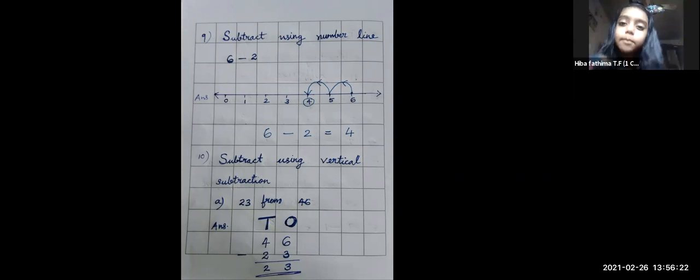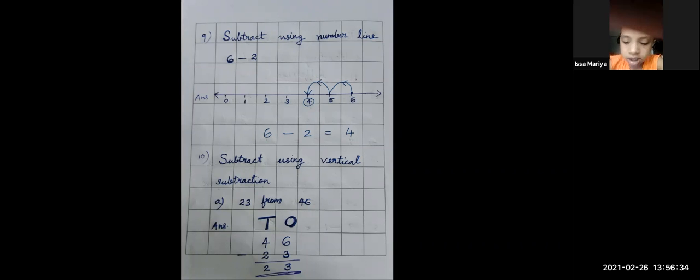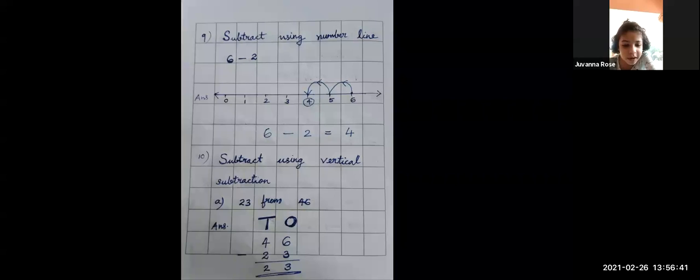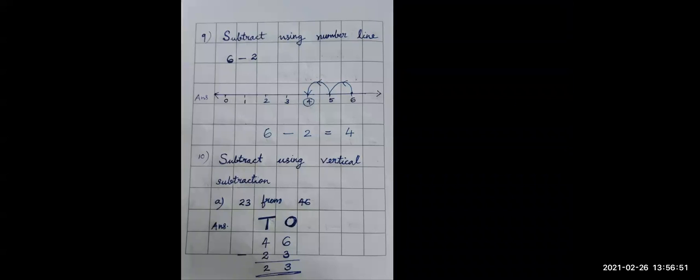Ma'am, Shiba completed full. Kiba completed full. 9 and 10. Yes, ma'am. Very good. Samaria, 9 finished. Okay, good. Very good. We can wait for 2 more minutes. Let others also complete it. After that, I will show you the next page. Okay. Others, please write fast. I will give you 3 more minutes. Write fast.